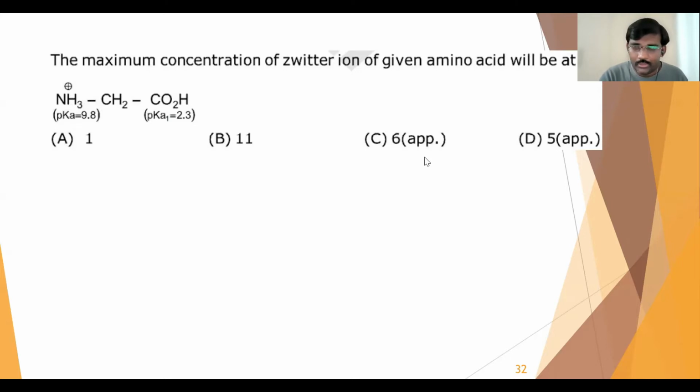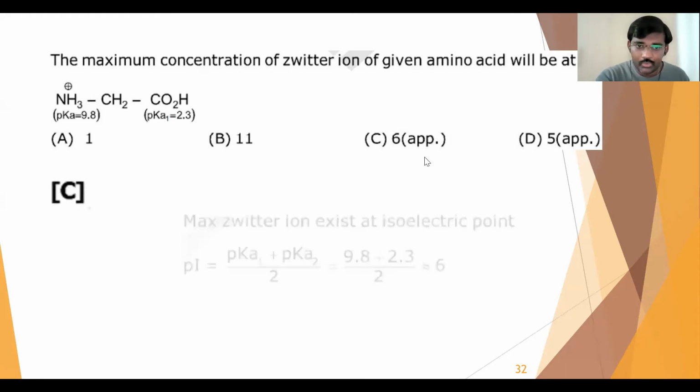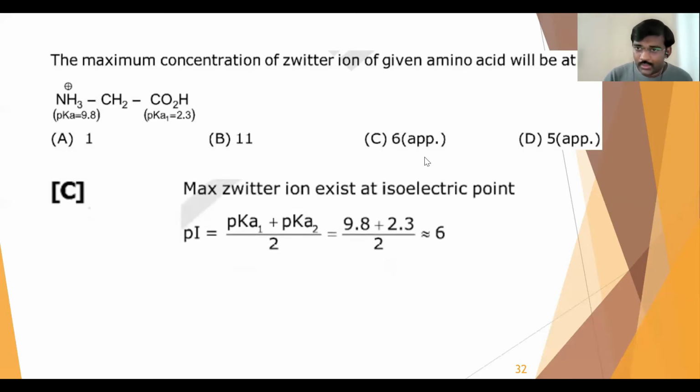So we have given 9.8 and 2.3. You add both and divide by 2, because average means that only, no? If you take the average, you'll get approximately 6, I think, right? So 6.05 or approximately 6, you can say. At that pH, the Zwitter ion will be high in concentration, right? So the answer is option C. What we have done is we have taken that average value, so there you'll have the higher concentration of Zwitter ion, right? So that is question number 1 for today.